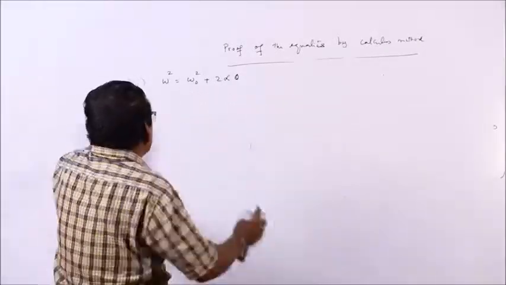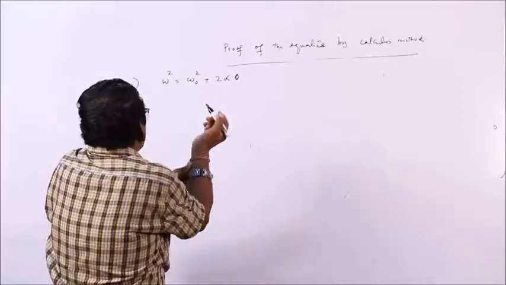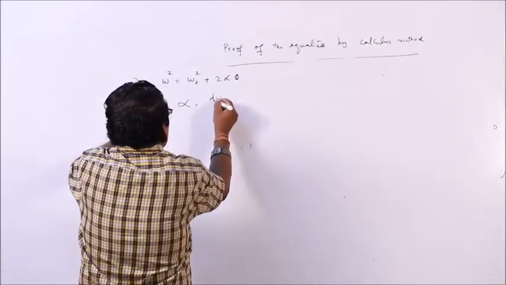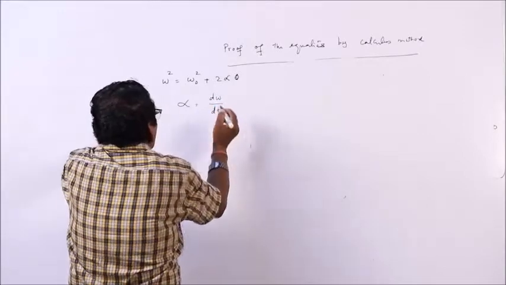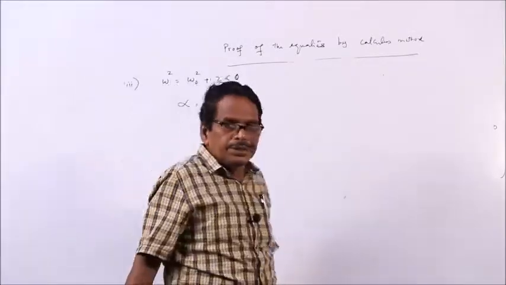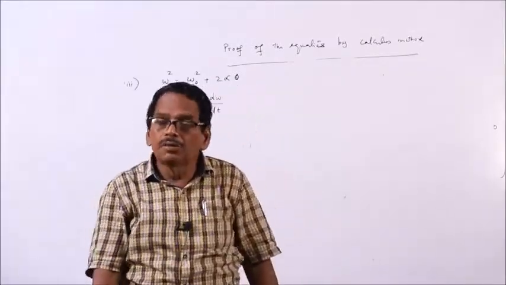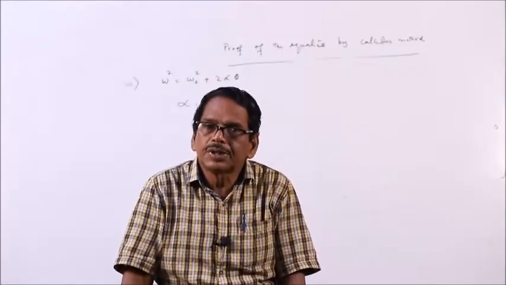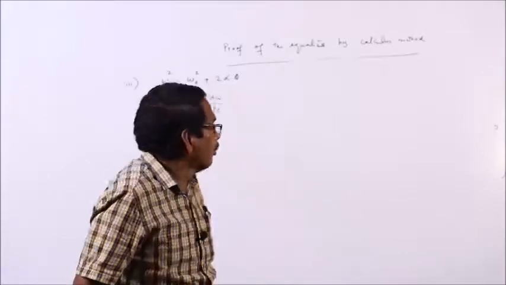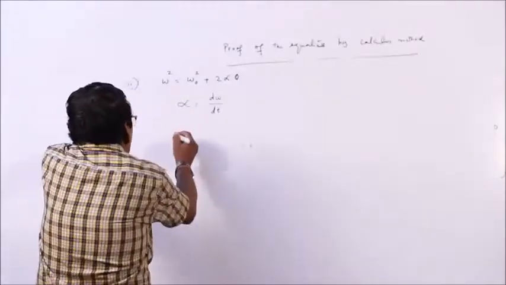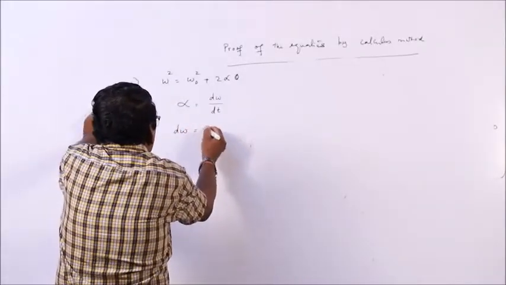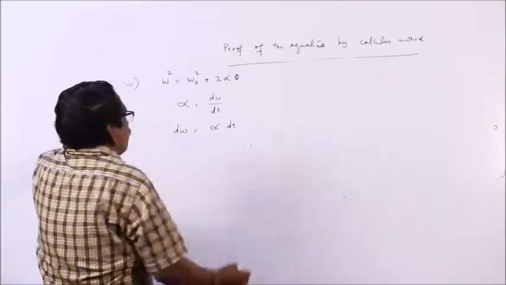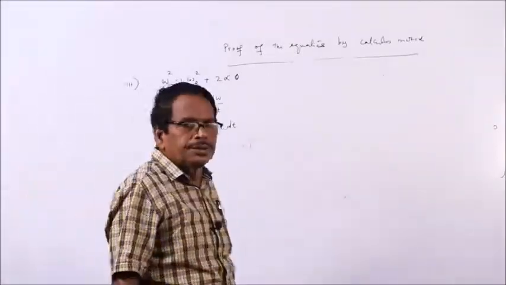So, let us take it like this. Start from alpha is equal to d omega by dt. That is, uniform angular acceleration is equal to the rate of change of angular velocity. Alpha is d omega by dt, or d omega is equal to alpha into dt.